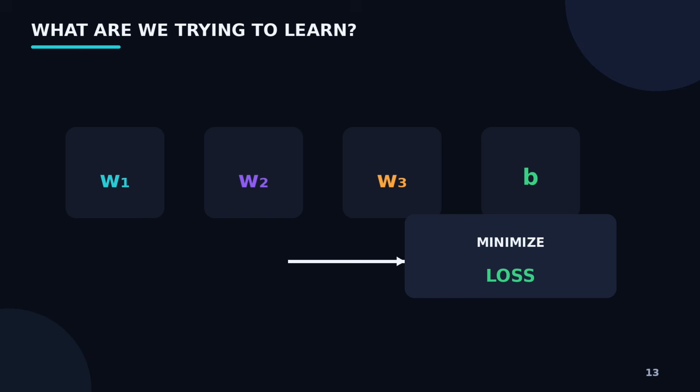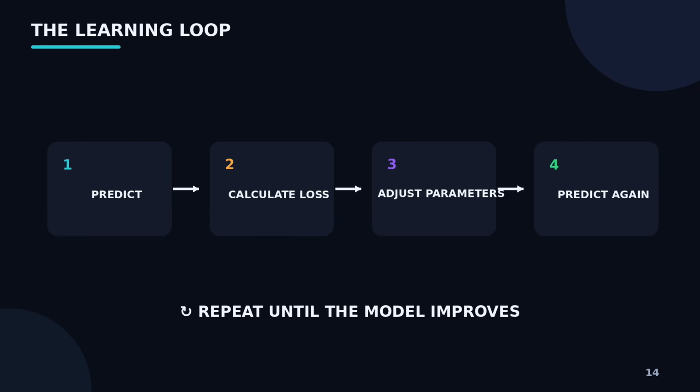So, what does training actually mean? Training means finding good parameter values. The model starts with some initial values, it makes predictions, we calculate the loss, and then we adjust the parameters so that the loss becomes smaller. So, when someone says the model is learning, a useful mental note is the model is adjusting its parameters to reduce prediction error.